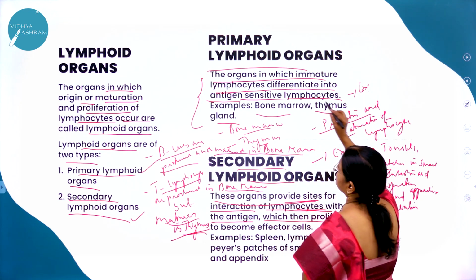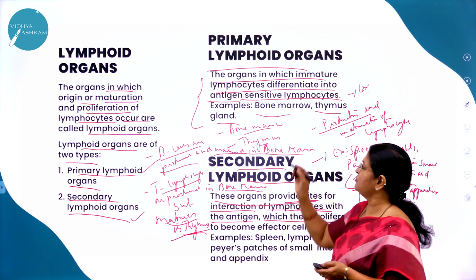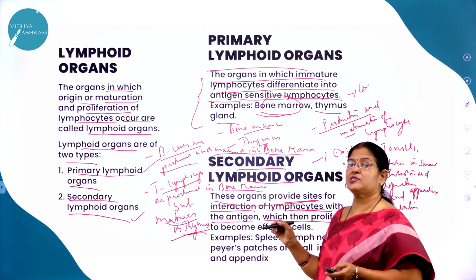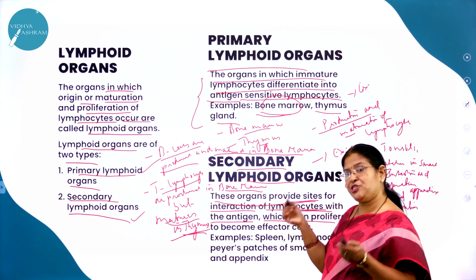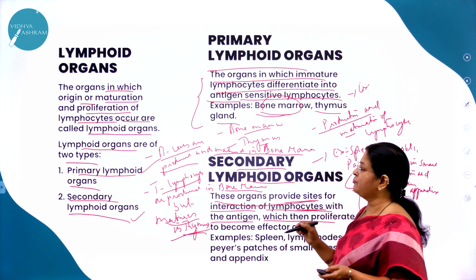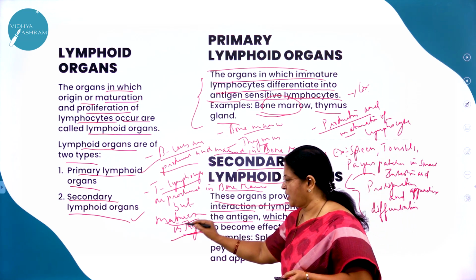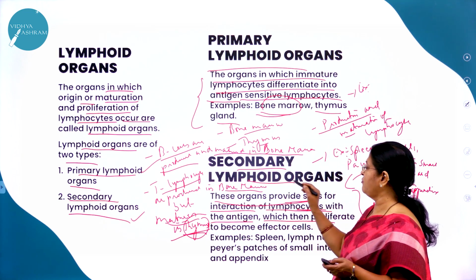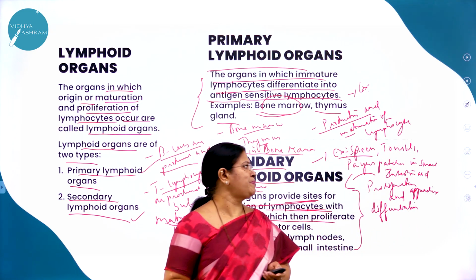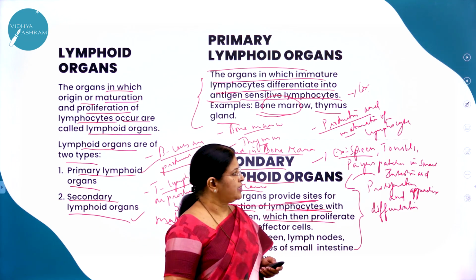So here what happens? The production and the maturation of the lymphocytes takes place in bone marrow and thymus. That is, the B lymphocytes are produced in bone marrow and matured also in the bone marrow. Whereas T lymphocytes are produced in the bone marrow, but maturation takes place in the thymus. Moving on to the secondary lymphoid organs, what are the examples you are going to give? Spleen, tonsils, Peyer's patches in small intestine, appendix. Now we are going to study about the spleen also.